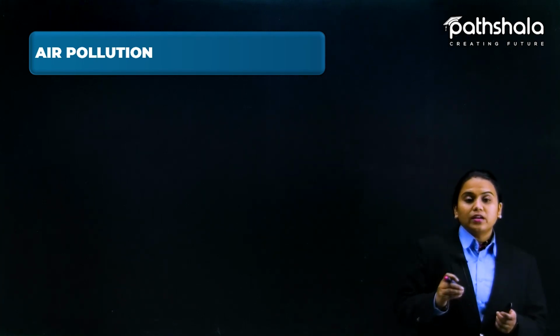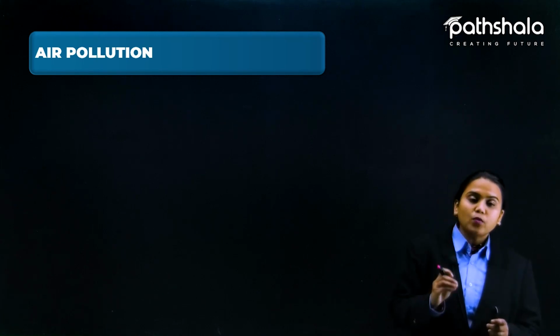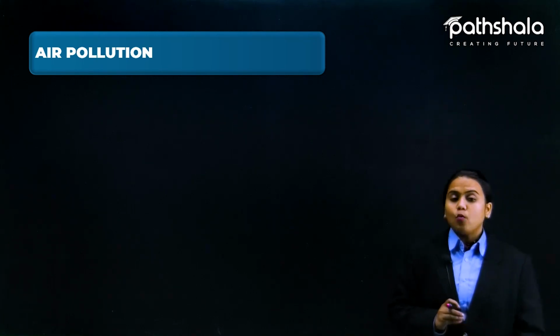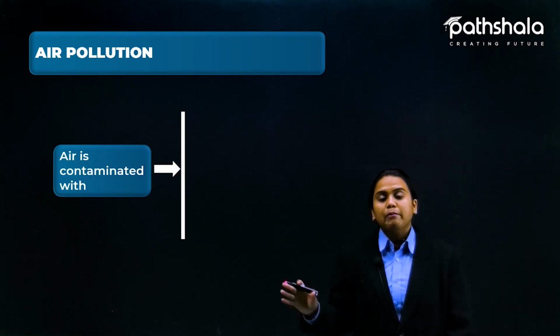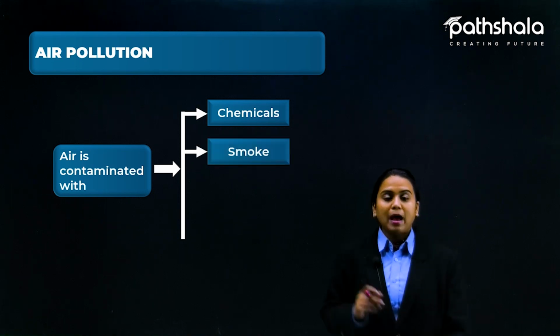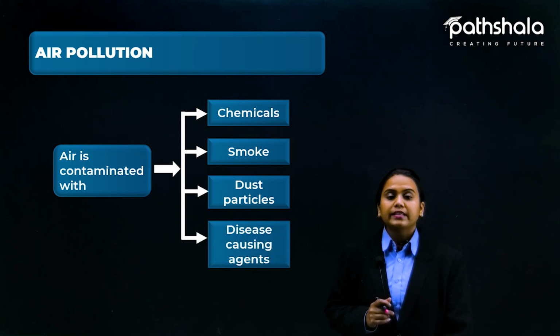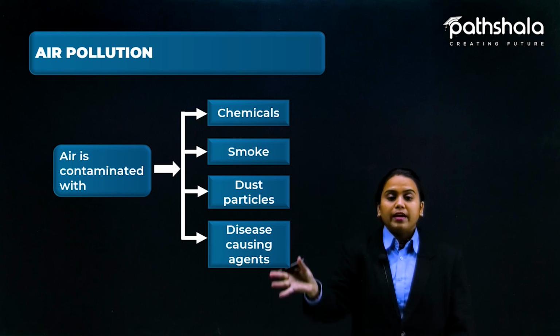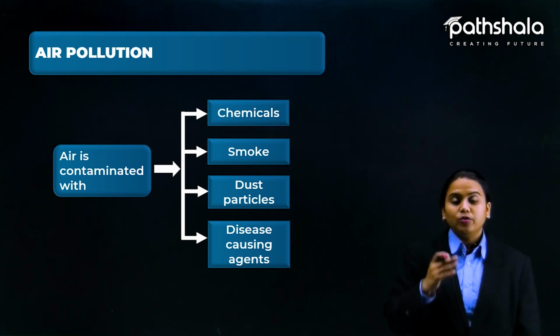Still, even though we are trying our level best, we are polluting it somehow. And what are the pollutants present here? Air is contaminated with chemicals, smoke, dust particles and disease causing agents. These are very hazardous chemicals that we use day by day in daily life.